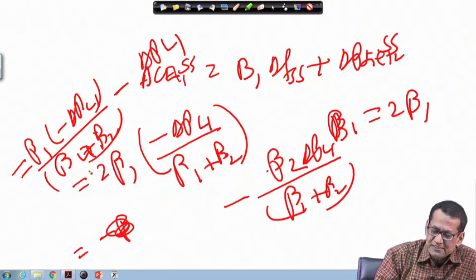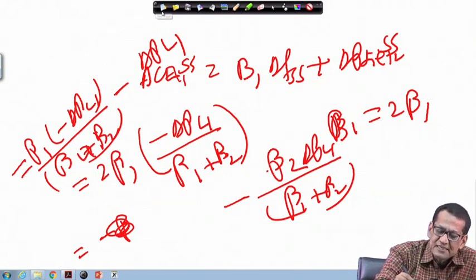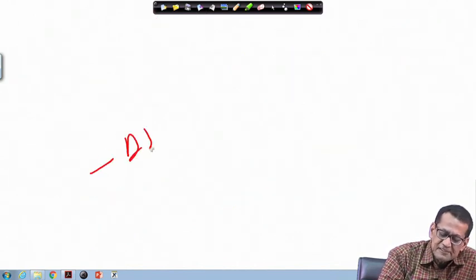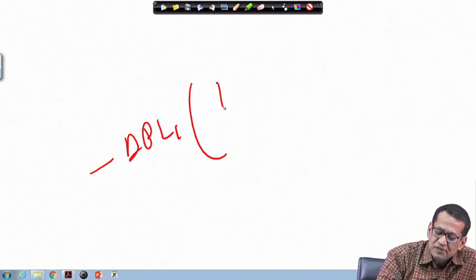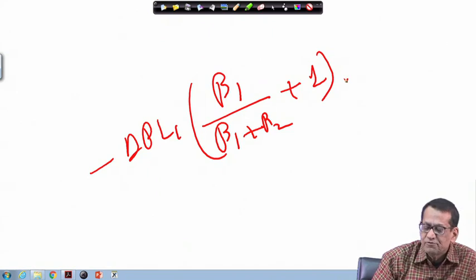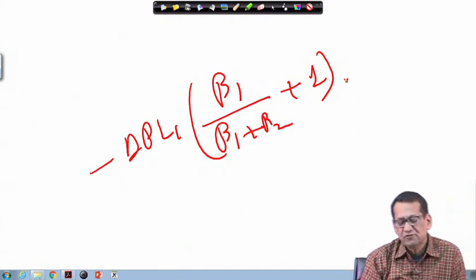So, I am just deleting this one. If you take minus delta P L 1 common, then it is beta 1 upon beta 1 plus beta 2, and then that term will be 1, if you take this thing common.